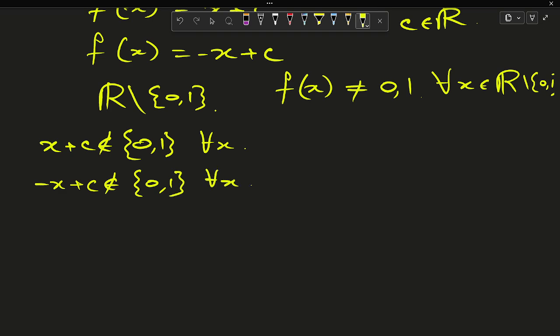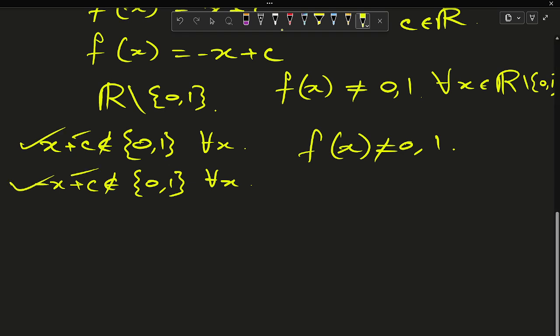Now the validity of c: in both cases, the constant c can always be chosen such that f(x) does not equal 0 or 1. Thus there are exactly two functions that satisfy the given conditions, one strictly increasing and one strictly decreasing. So the number of such functions will be 2.